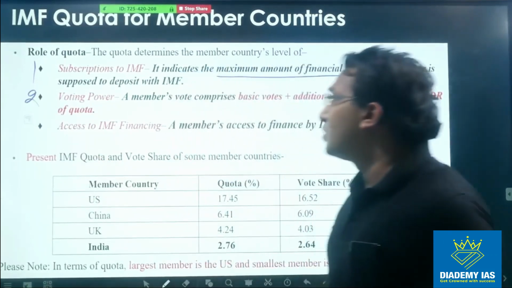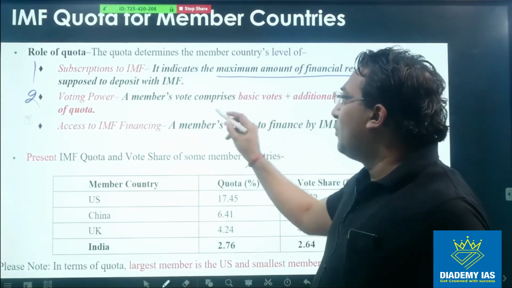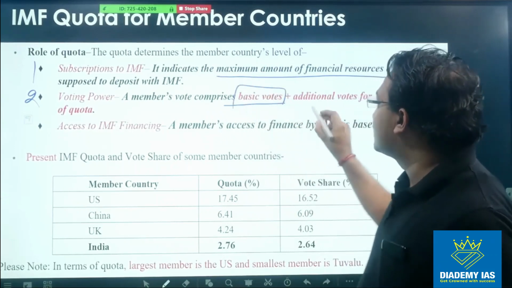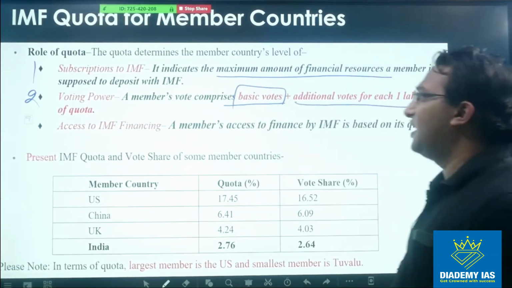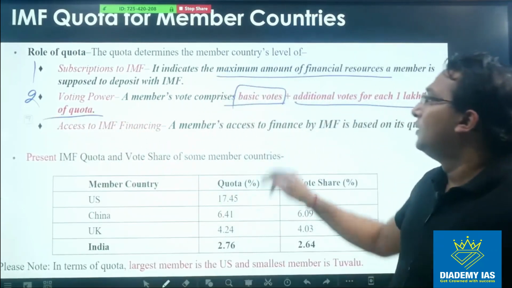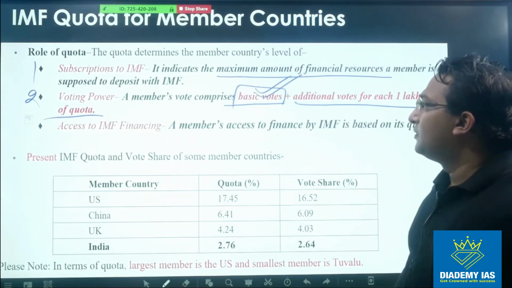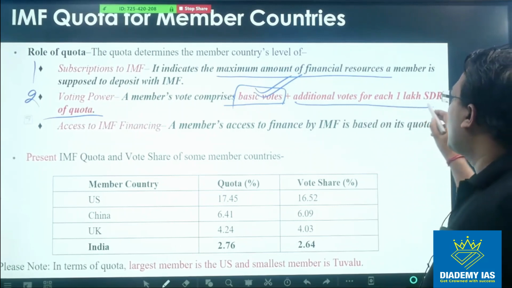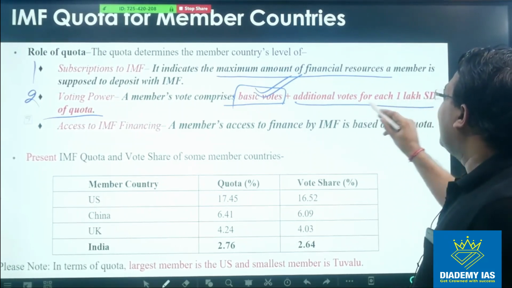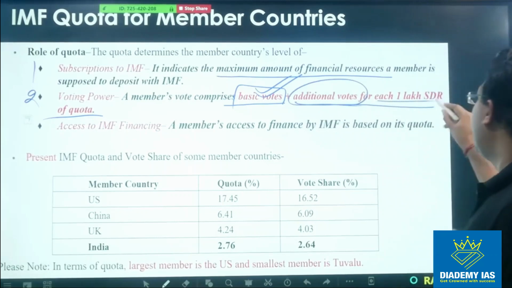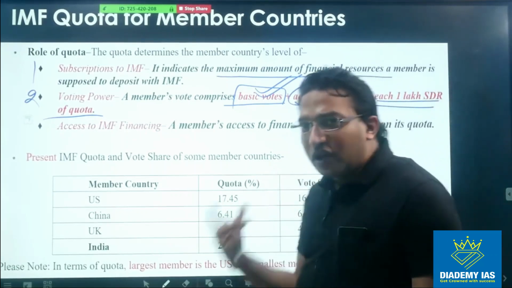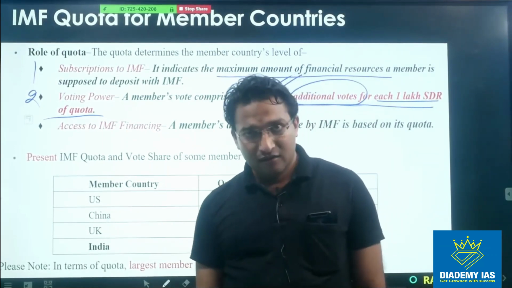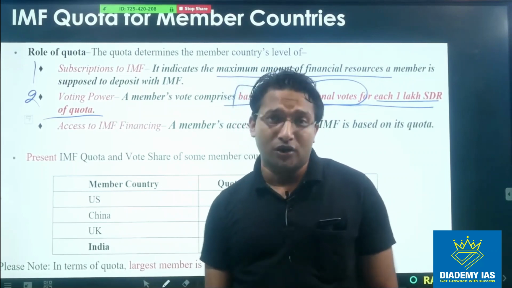Number 2, it also defines the members' voting rights, and the members' voting right comprises a basic vote, right? And there is some additional vote for each 1 lakh SDR of quota, है ना. Please understand this. Basic vote is almost equal for everyone, and based upon your contribution to quota, you get an additional vote for each 1 lakh SDR of quota. So your voting power is also decided by the quota. So in IMF, the voting power is not equal. It is dependent upon the SDR quota.